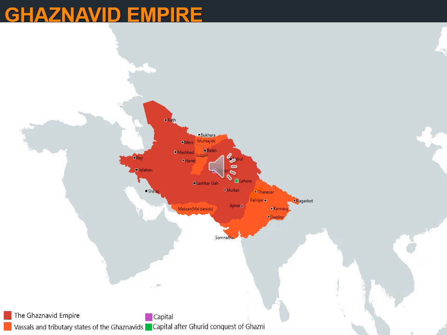It is said he conducted 17 raids into India. His first invasion was against the Shahi kingdom, and the final invasion was Gujarat, the famous temple of Somnath. Okay students, if you have any doubt, contact me.